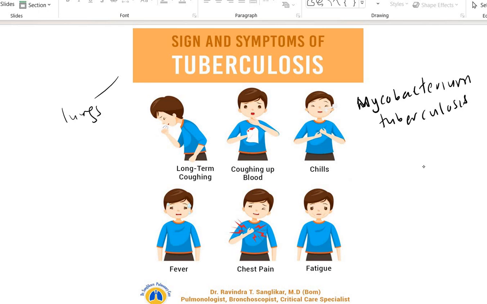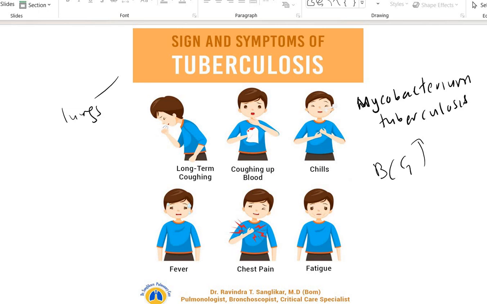For this one also we have the vaccine, the BCG vaccine, to protect us from tuberculosis. This one is also taken from babyhood. We have a timetable to have this vaccine.